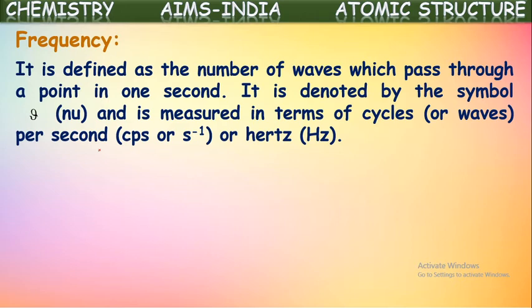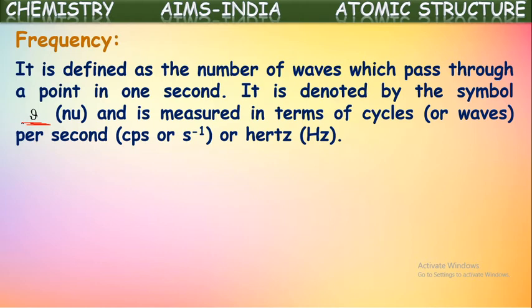The same can be defined in other ways also. The number of oscillations, the number of revolutions, they all come under frequency. It is denoted by the symbol nu, pronounced as nu. Frequency is measured in terms of cycles per second, that means number of waves per second. So simply you can say per second.